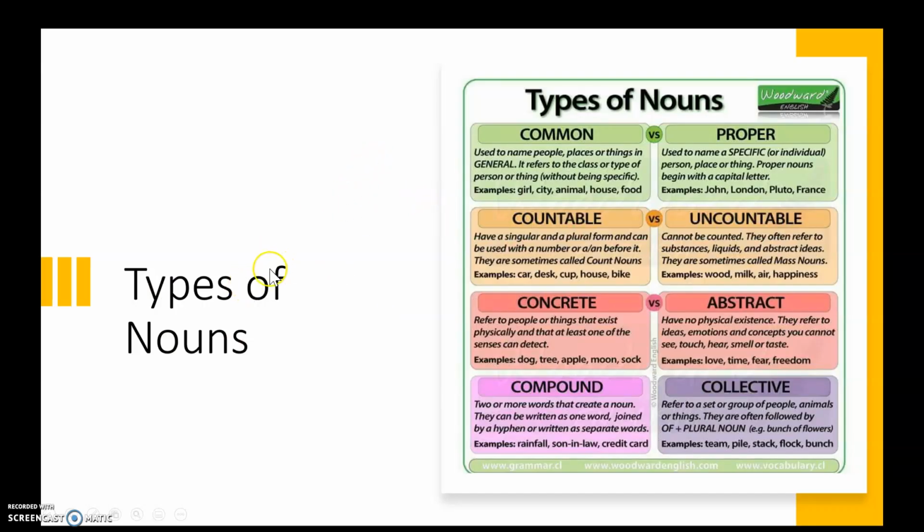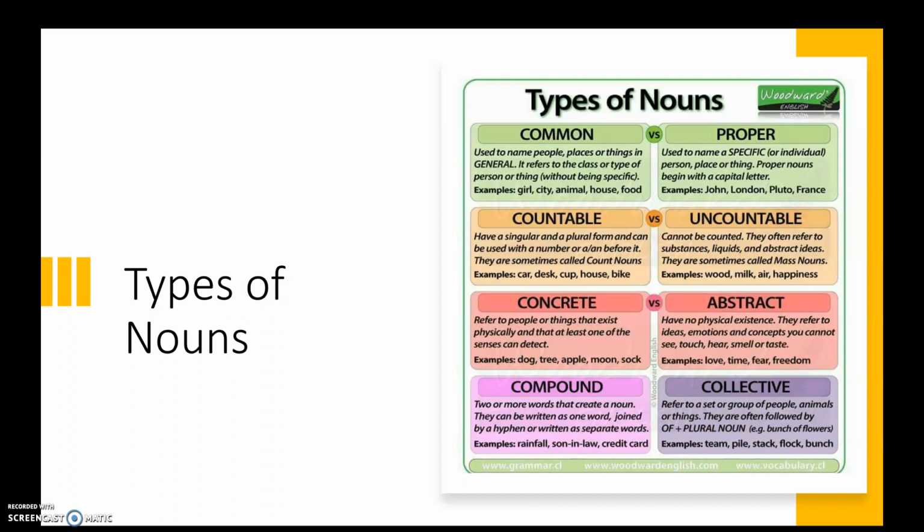We talked about this a little bit in the verb PowerPoint, but there are different types of nouns, and this is the same kind of graphic that we used there that looks at common versus proper. So remember, a common noun is just anything general. A proper noun is a specific, named, unique person, place, or thing. And proper nouns begin with a capital letter. Countable nouns are things that can be counted. Uncountable nouns are things that can't be counted. So you can't say, I have 3 air. That would not make any sense. Air is uncountable, even if it is a noun.